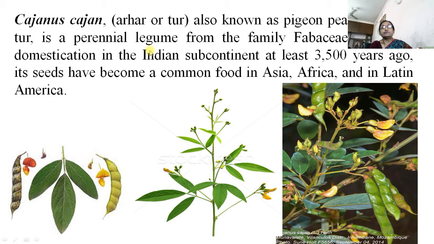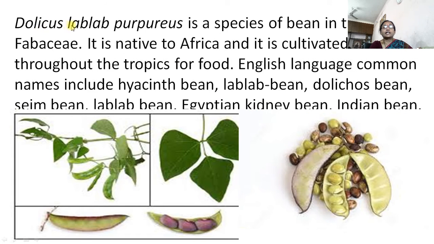It is a perennial legume, and since it was domesticated in the Indian subcontinent at least 3,500 years ago, its seeds have become a common food in Asia, Africa and Latin America. This is about the tur. Then Dolichos lablab purpureus, a species of bean native to Africa and cultivated throughout the tropics for food. In English its common names include hyacinth bean or lablab bean.